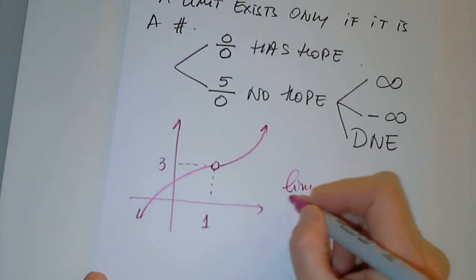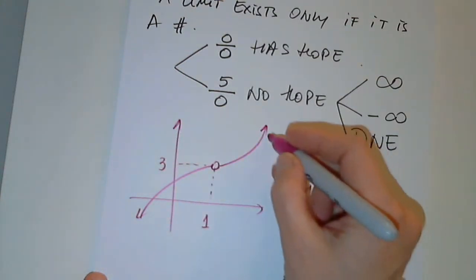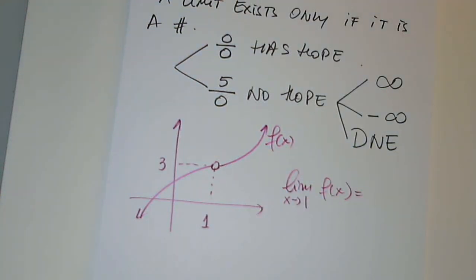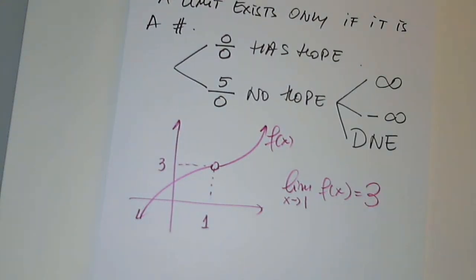What is the limit as x approaches 1 from either side of f of x? And you can see the function is not defined at 1. Who cares? What is the limit from either side? 3. The function doesn't have to be defined for the limit to exist.